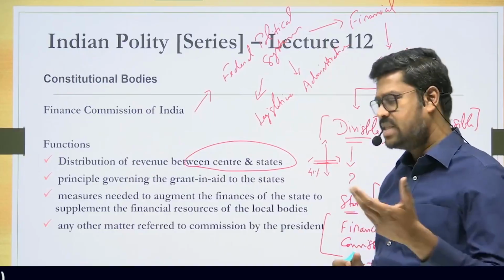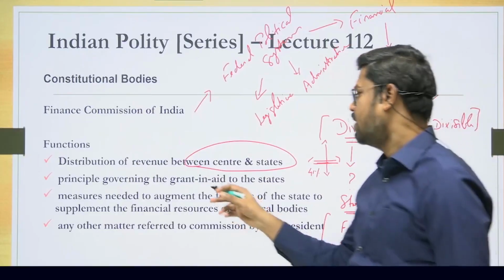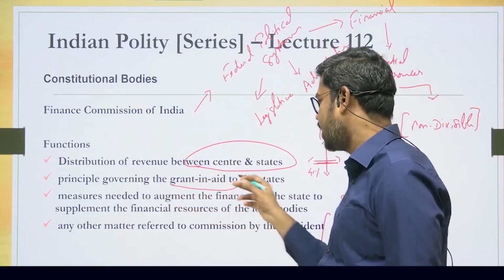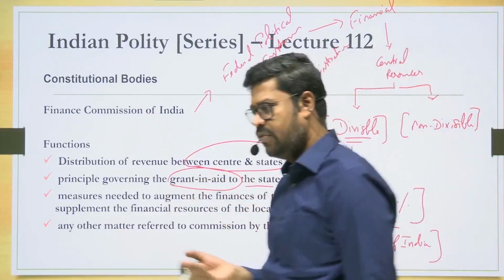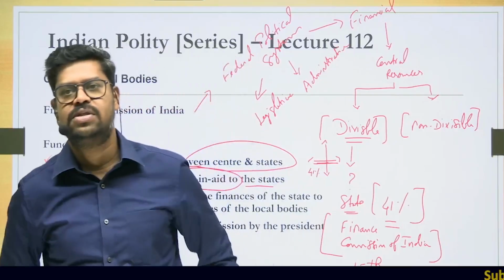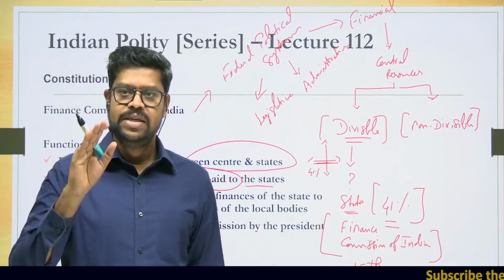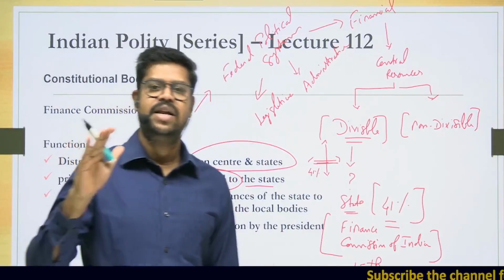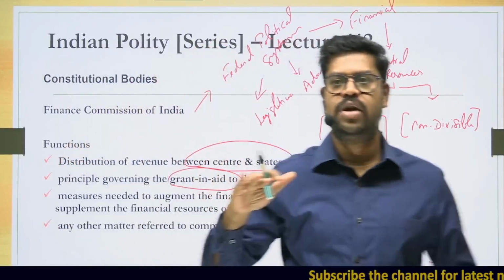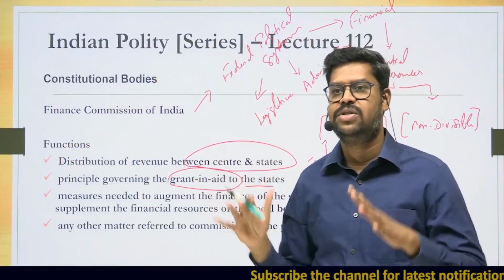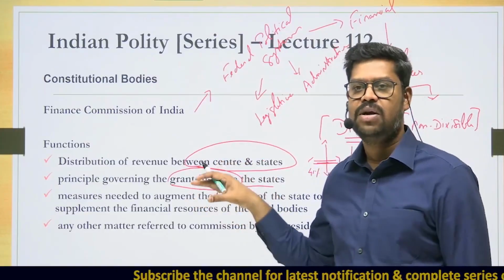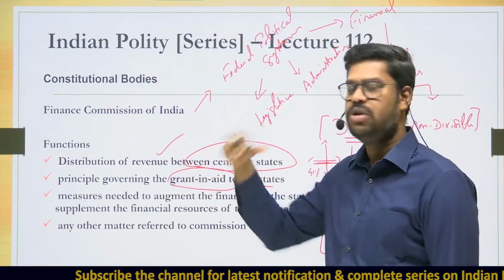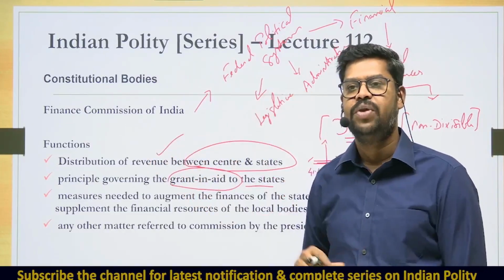What is the next function of the Finance Commission? The Finance Commission will also give recommendations with regard to granting aid to the states. Now, first of all, you will have to understand what this granting aid is. Please keep it in your mind, the granting aid is in addition to what is already distributed between the center and the states. Suppose a revenue is already given as part of the first point, that is distribution of revenue between center and states.